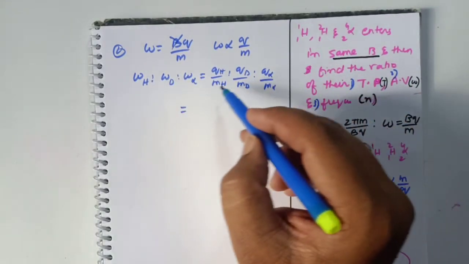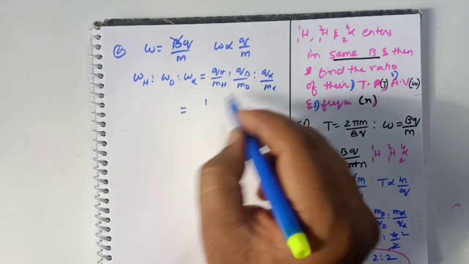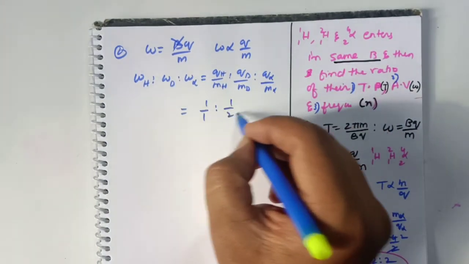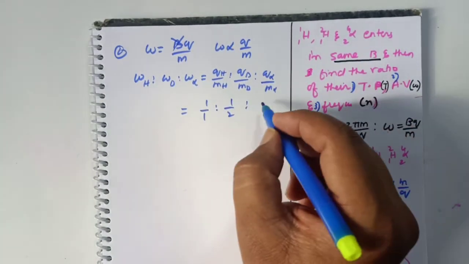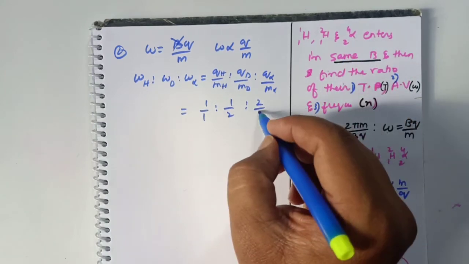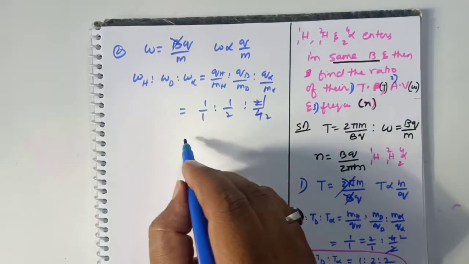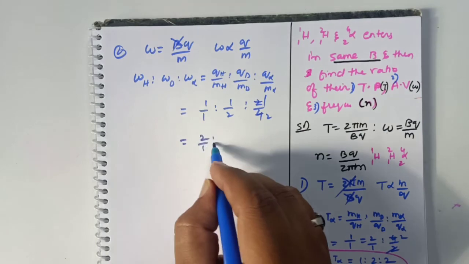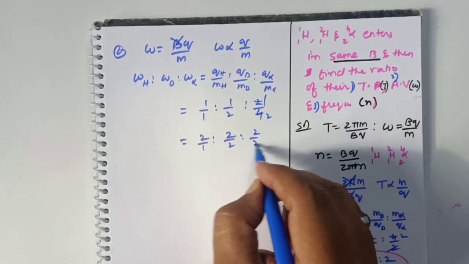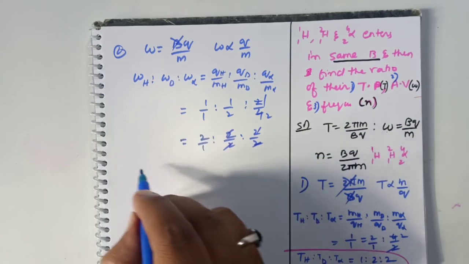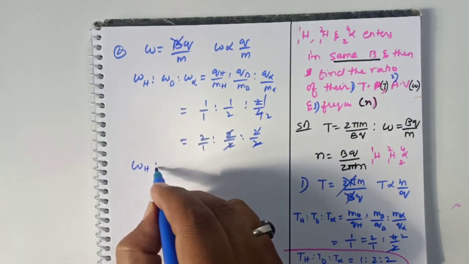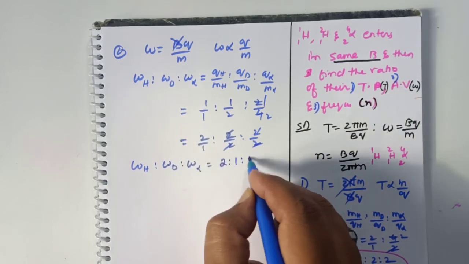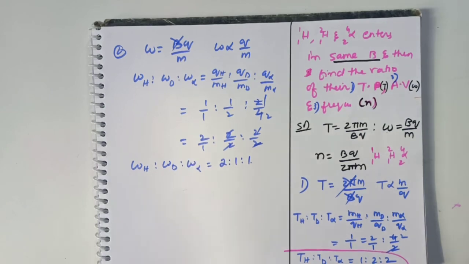So charge of hydrogen is 1, mass of hydrogen is 1, charge of deuterium is 1 and mass of deuterium is 2, and charge of alpha particle is 2 and mass of alpha particle is 4 here. So 1 by 1, 1 by 2, 2 by 4. In the denominator you're getting 2, so multiply by 2 in all the 3 cases. What are you going to get? 2 by 1 is to 2 by 2 is to 2 by 2, so you can cancel here. So angular velocity of hydrogen, deuterium, alpha particle is 2 is to 1 is to 1 is the answer here.